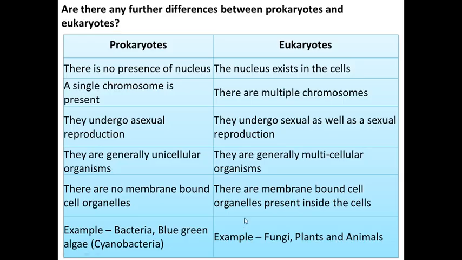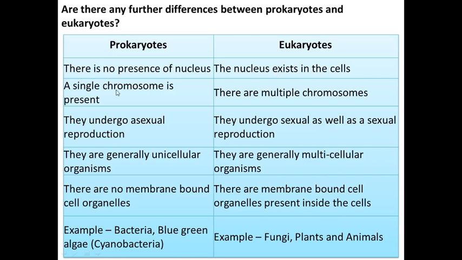See, I have given here the difference that you have to write down in your notebook. So take a screenshot and write down this table in your notebook. See the main differences between prokaryotes and eukaryotes. Here there is no nucleus, nucleus is absent. Here the nucleus is present.